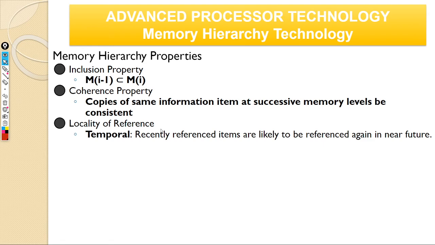Can you give a programming example? Like in your program, when will you have temporal locality? If you're writing a program, what is temporal about it?